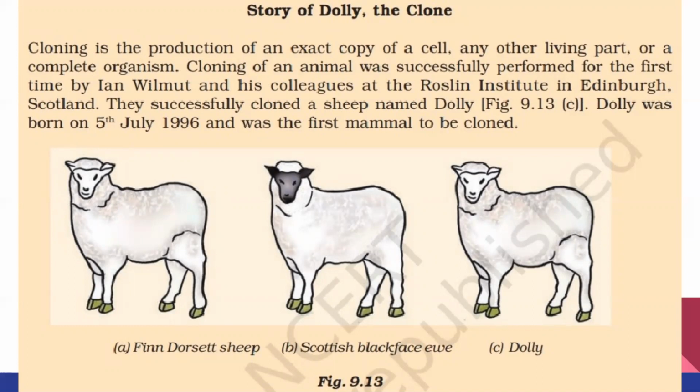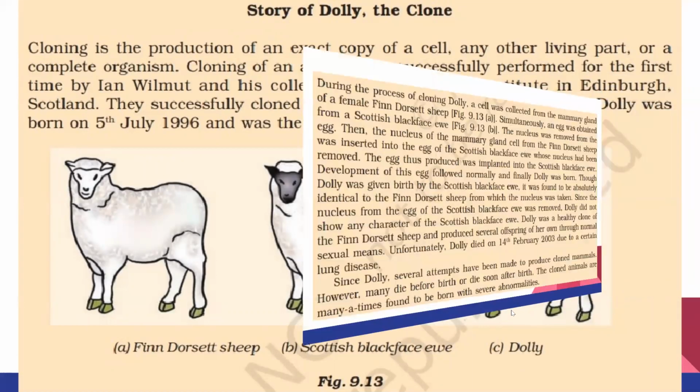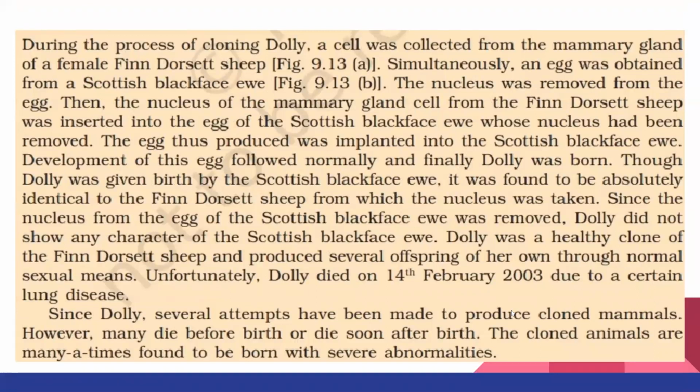Here you can see the picture. The first one is a Finn Dorset sheep, the second one is another type of sheep, that is a Scottish Blackface ewe, and the third one is the sheep Dolly, which is the cloned sheep. Now see the next. What is happening here in cloning?